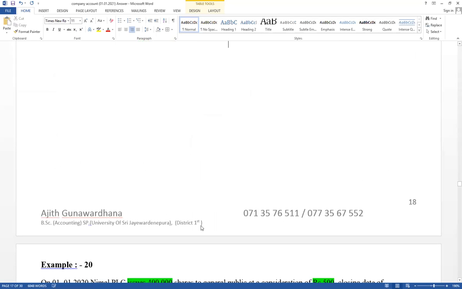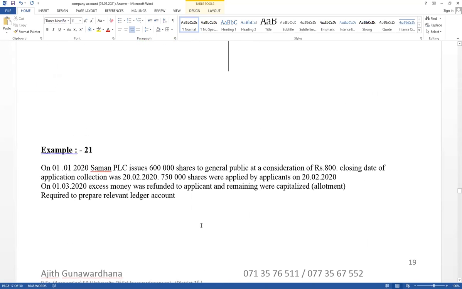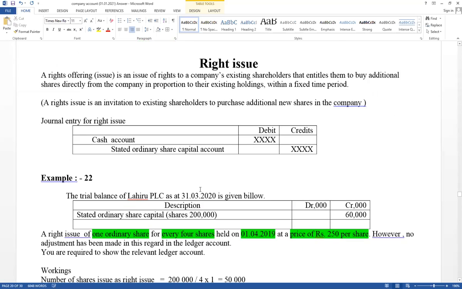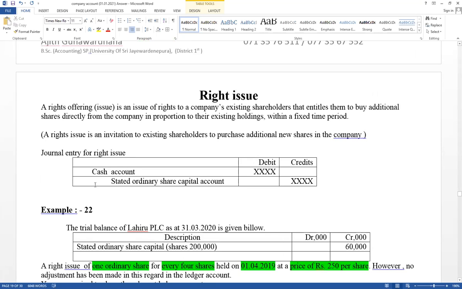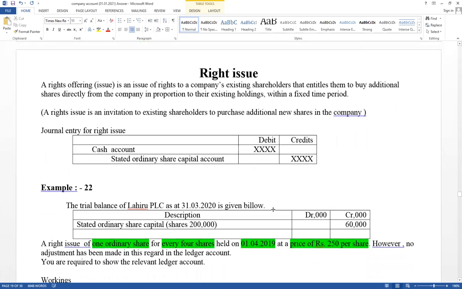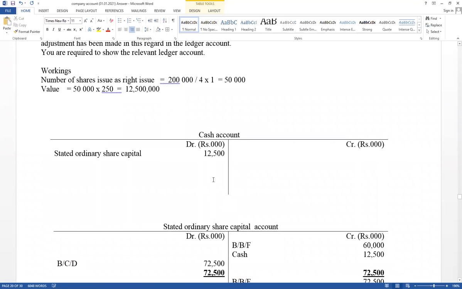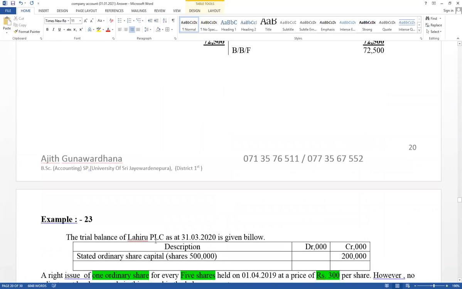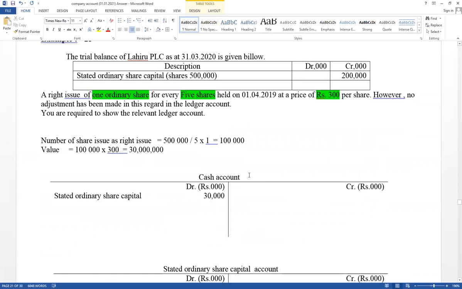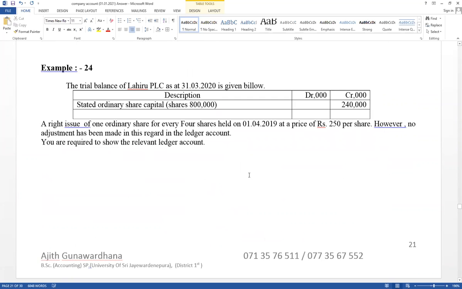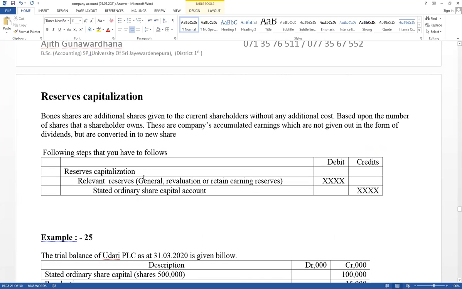As well, I have discussed the rights issue. The company issues shares to the existing shareholders for cash: cash account debit, share capital account credit. The number of shares is given. Try to calculate the number of shares issued as a rights issue, then multiply by per share price and the value can be calculated. Then cash account debit, share capital account credit. As well as reserves capitalization, that is a bonus issue. Reserves capitalization, free of charge. The company issues shares to the existing shareholders without cash.